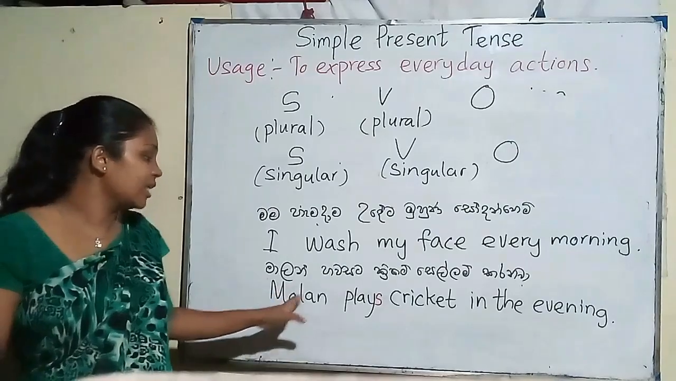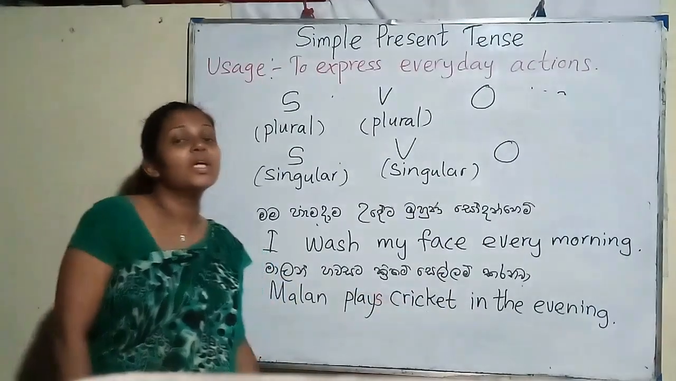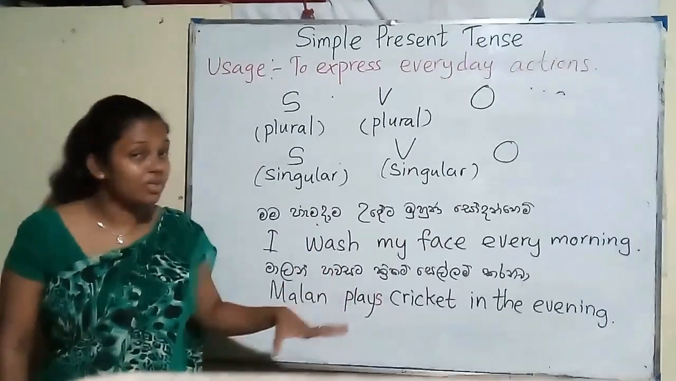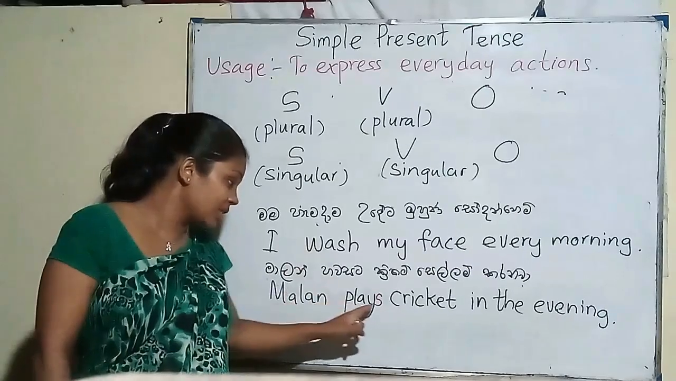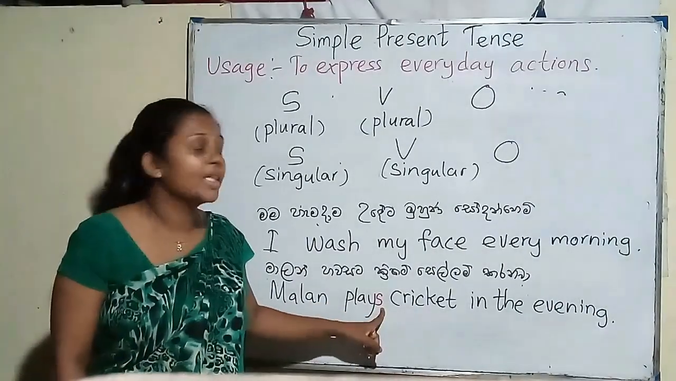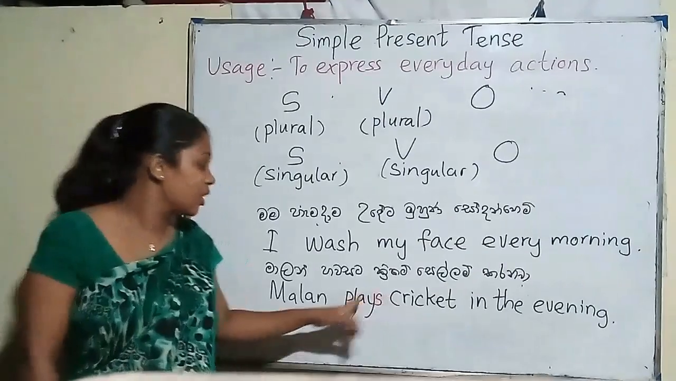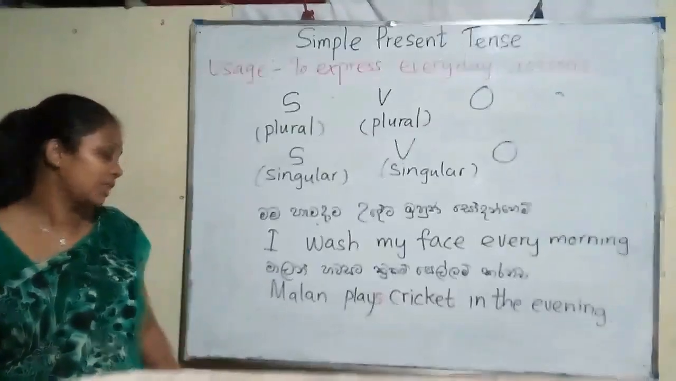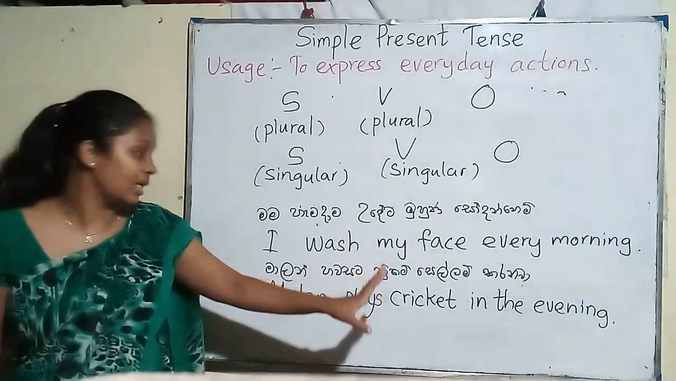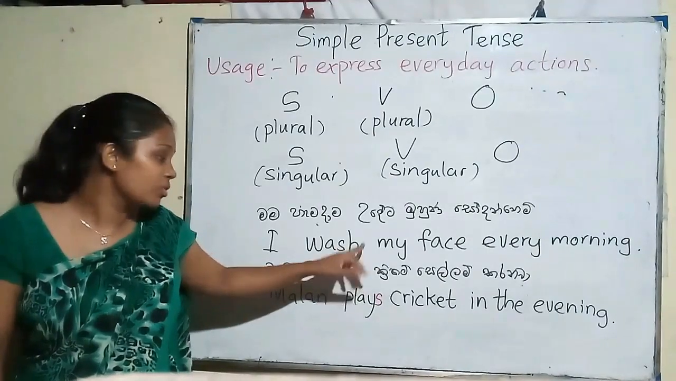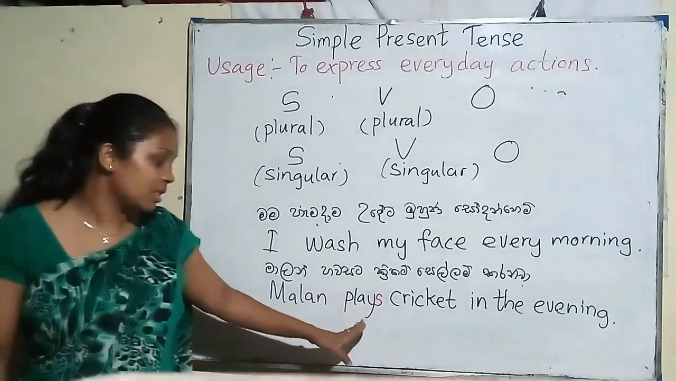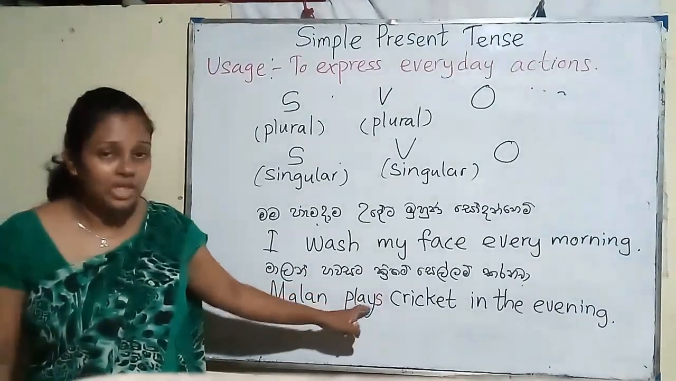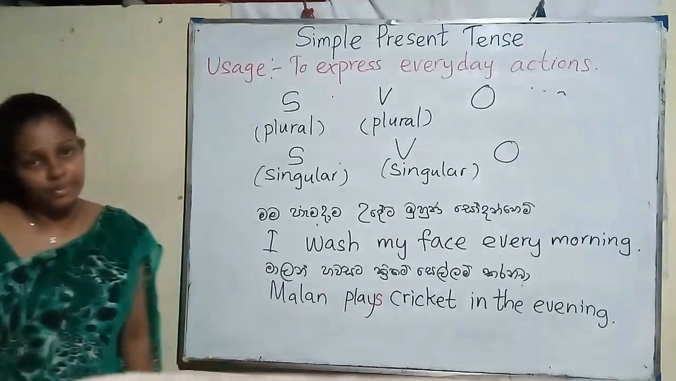Here, Malan plays cricket in the evening. Now the sentence is correct. Earlier it was a wrong sentence because the S was not there. So we put S to change the verb into a singular verb. Now the sentence is correct. In the first example we didn't have to change the verb, but for singular subjects we have to change the plural verb.